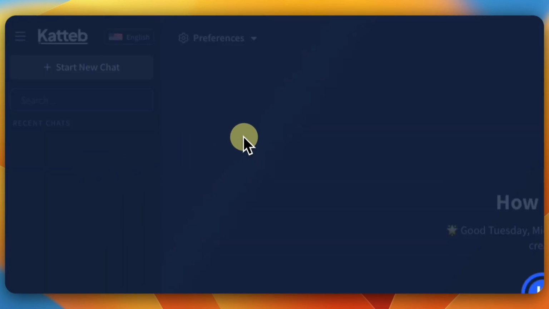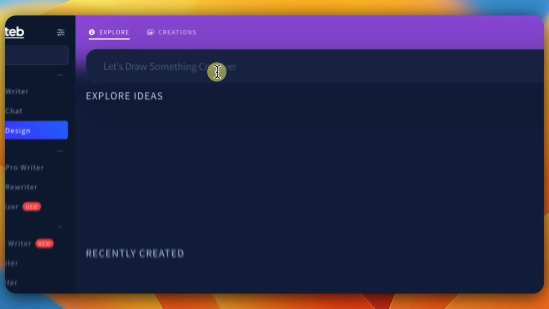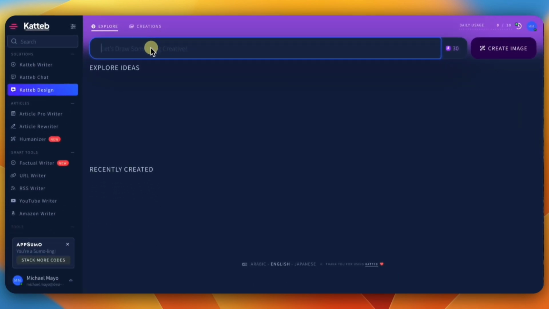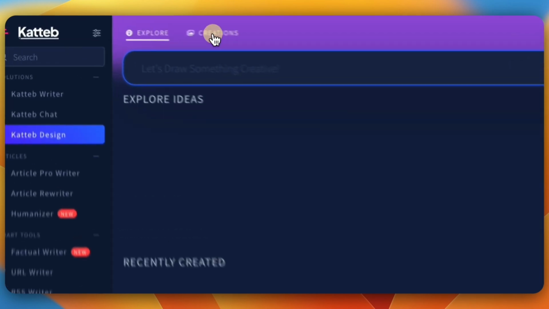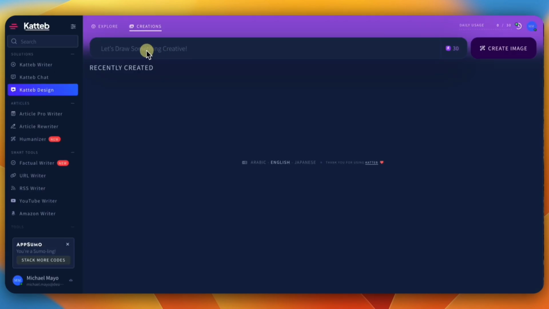And then it has design. Remember I was telling you in the beginning of the video, it has AI design. So you can actually create images in this platform as well. And on my plan, I get 30 daily images a day. You may have more, it just depends on what you create. And it's very simple and easy. If you give it any basic prompt like any other AI image tool, it will create your images. And they create some pretty good images in here.